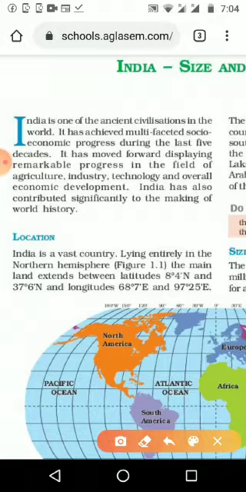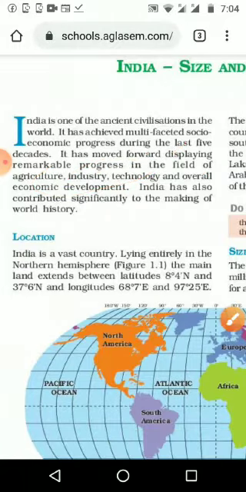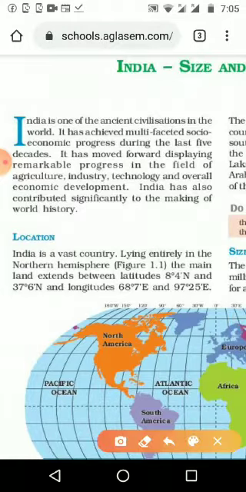The next sentence says India has moved forward, displaying remarkable progress in the fields of agriculture, industry, technology and overall economic development. After independence, when we started 5-year plans and other things, we can see we are developing in different areas. We already saw that in the last lesson of 8th standard history, about what happened just after independence, from 1947 up to now.